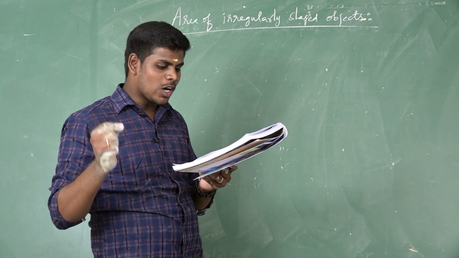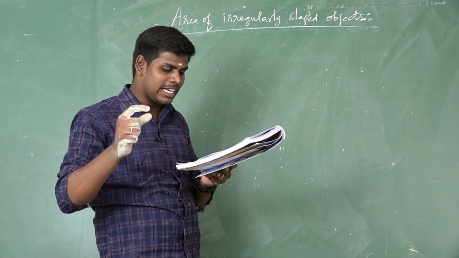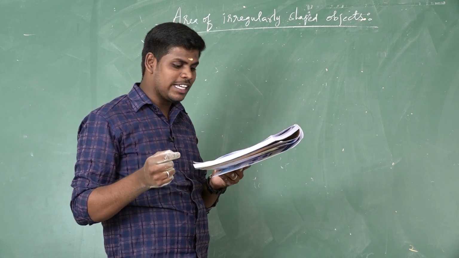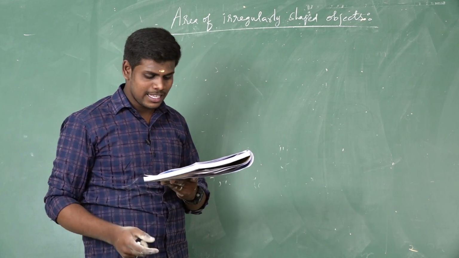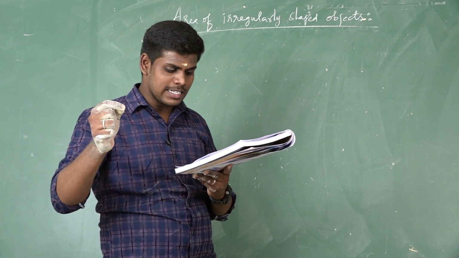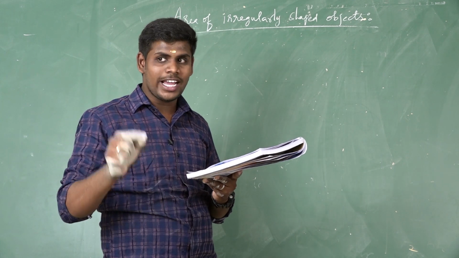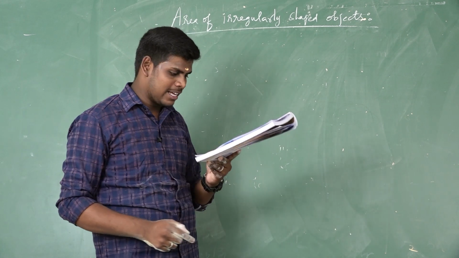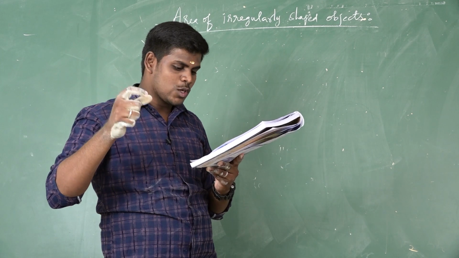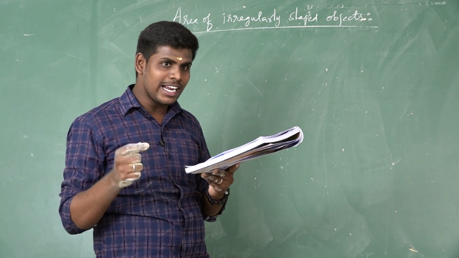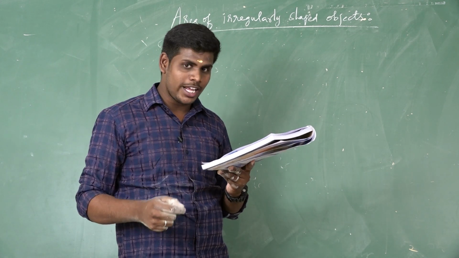First one. Now count the number of whole squares enclosed within the outline of the leaf. You take that as M. Second, count the number of squares that are more than half, you take N. Third, count the number of squares which are half of a whole square. You take that as P. And finally, count the number of squares that are less than half. You take Q.